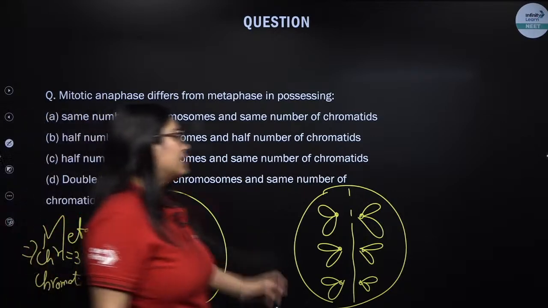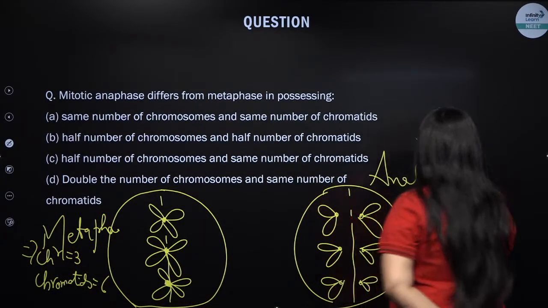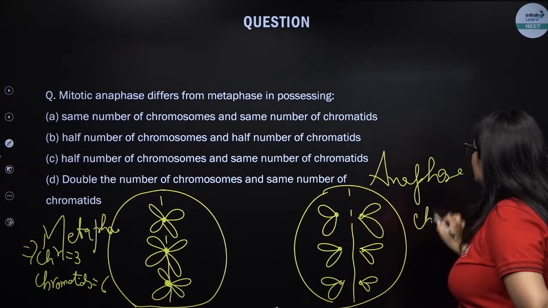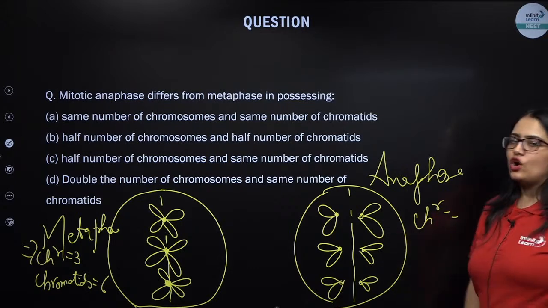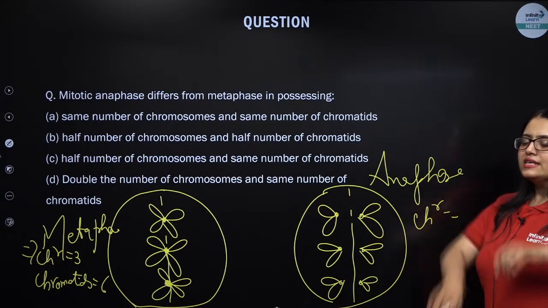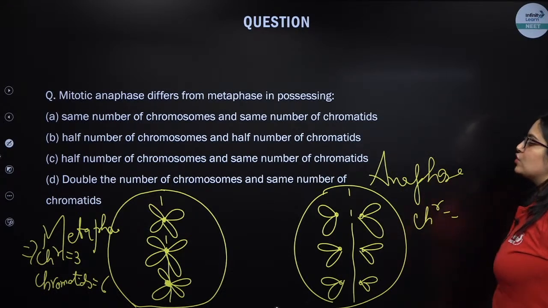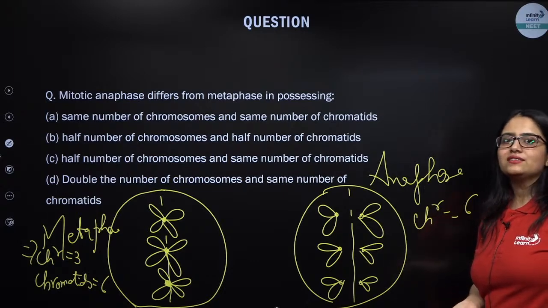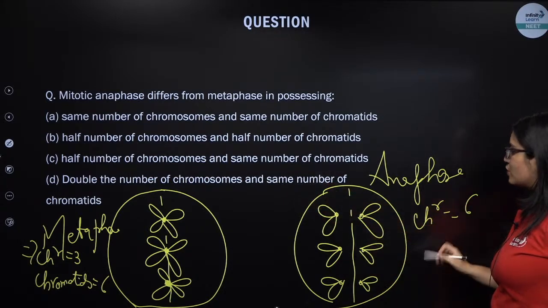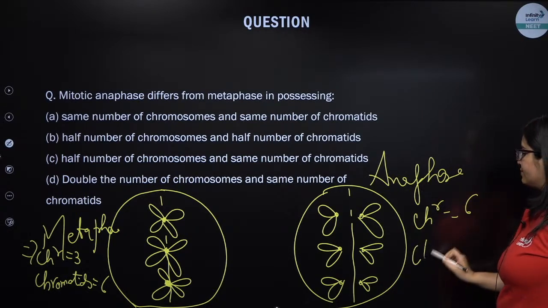Now this is a scene in anaphase. So in anaphase, if you see, what is the chromosome number? 1, 2, 3, 4, 5, 6. Because of splitting of the centromere, sister chromatids separate out to form daughter chromosomes. So the number of chromosomes increases, but the number of chromatids remains the same. Here it is 6, here also it remains 6. The chromosome number increases because of the splitting of the centromere.